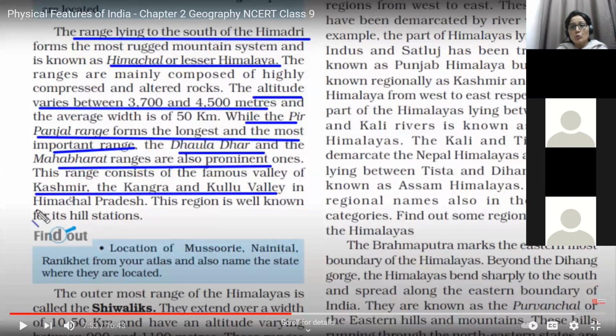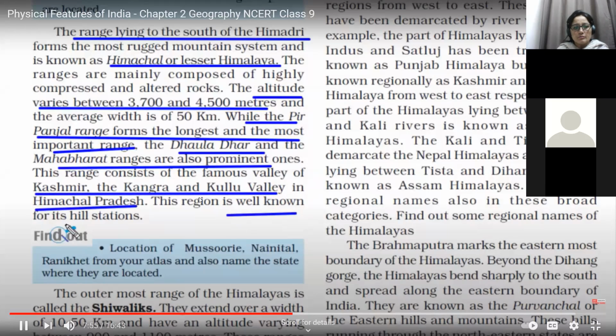Kashmir Valley, where tourists basically move. Kashmir Valley, Kangra Valley, Kullu Valley, where we go to Kullu Manali. That is a valley area. Those students who have been to this place might have seen a huge broad valley, Kullu Valley. Same is with Kashmir, those who had been to this place, and Kangra Valley in Himachal Pradesh. And this Lesser Himalaya, which we call Himachal or Middle Himalaya, is basically famous for hill stations. Whenever you visit any hill station, it means you are going to Himachal or the Middle Himalayas. And this region is well known for its hill stations.